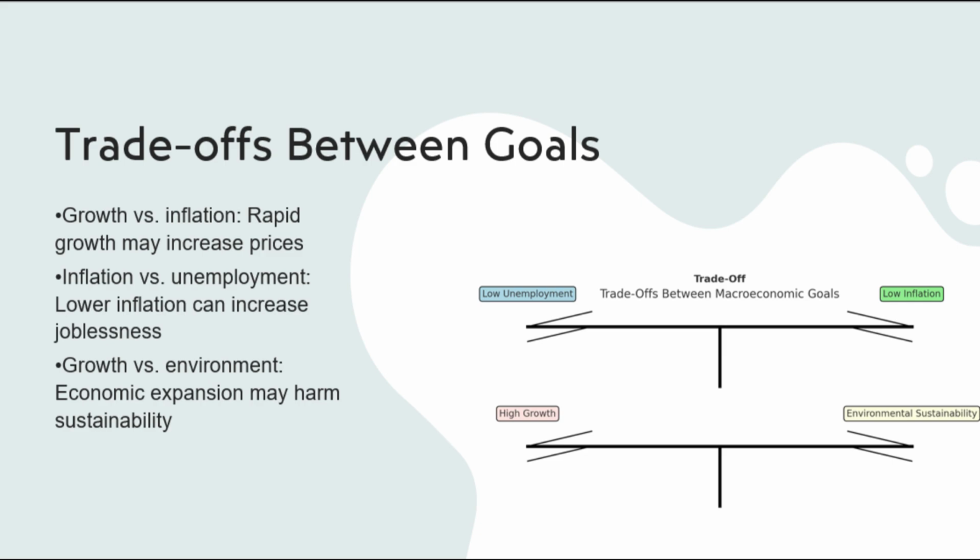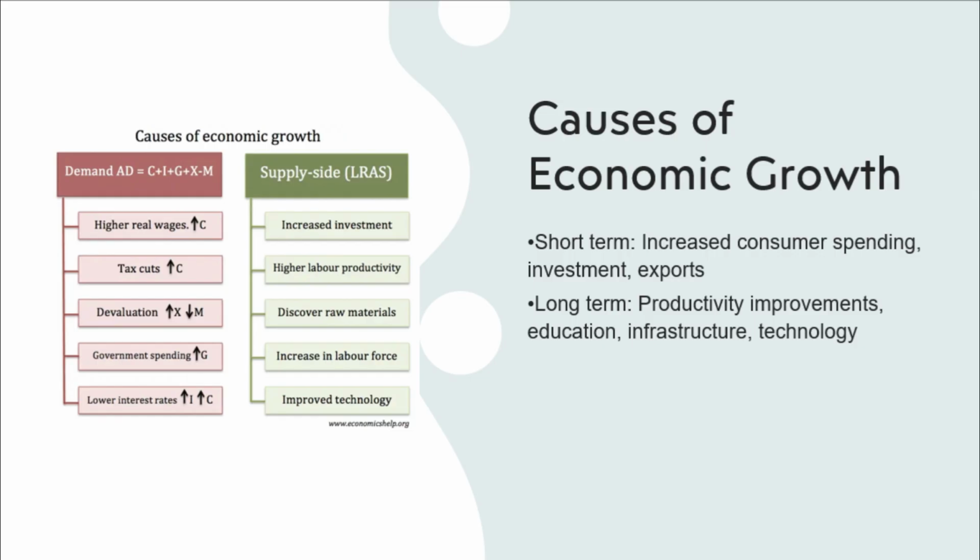There are many factors that contribute to economic growth. In the short term, increases in aggregate demand, such as higher consumer spending, stronger business investment, or increased government spending, can stimulate output. In the long term, growth depends on the productive capacity of the economy, which can be enhanced through improved education and training, better infrastructure, technological innovation, and a growing population.